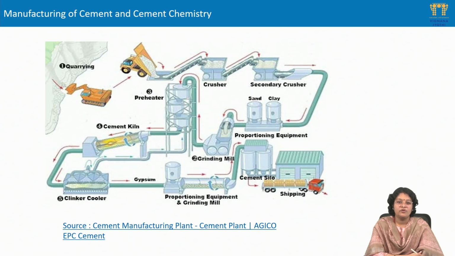They are passed into the grinding mill where the whole material together in the required proportions is ground, after which it is sent into the preheater, which we can also call precalcination, and after which it is sent into the cement kiln. From there, the clinker obtained is sent to the clinker cooler, and after which it is sent into the grinding unit where the addition of the fly ash or gypsum takes place along with the clinker. As the final product, the cement is obtained, stored in the silos, and shipped to many parts of the country.